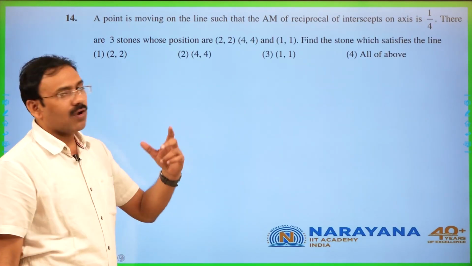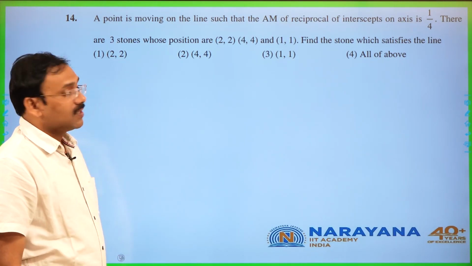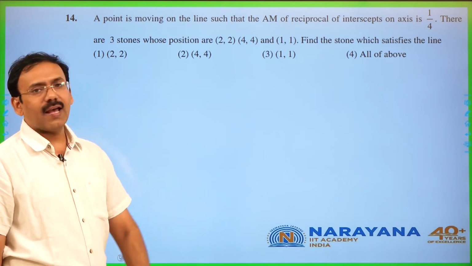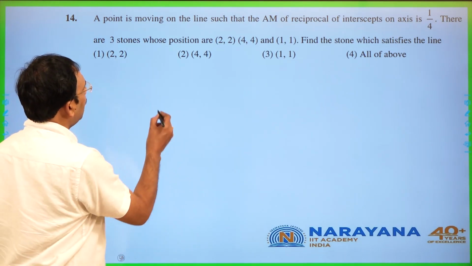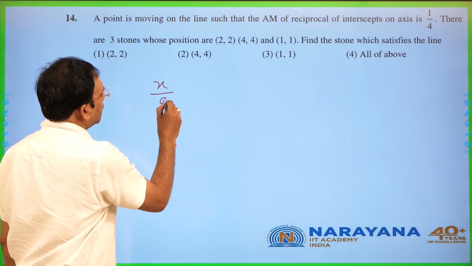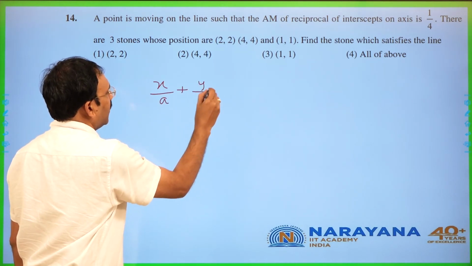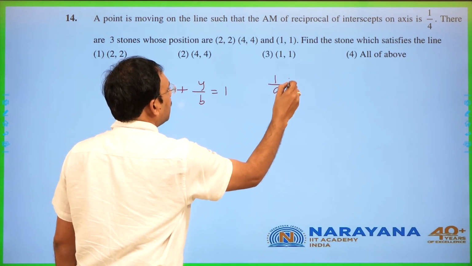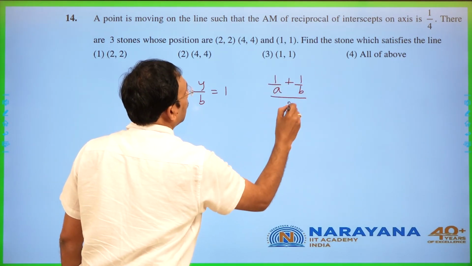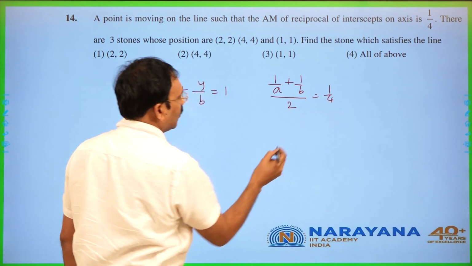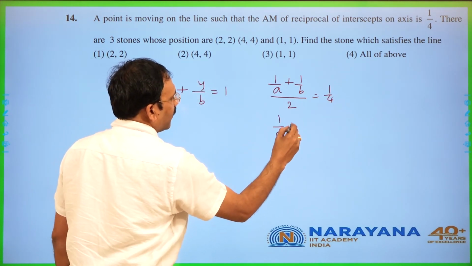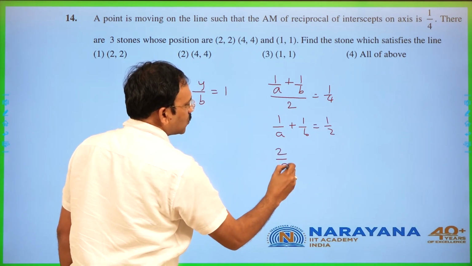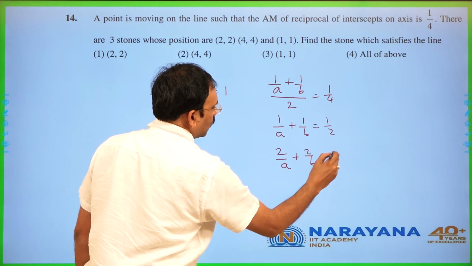The next, a point is moving on the line such that the arithmetic mean of reciprocals of intercepts on the axis is 1 by 4. You see, a line means you can take the intercept form, x by a plus y by b is equal to 1. He has given AM of reciprocals of the intercepts is 1 by 4, from which you can say 1 by a plus 1 by b is 2 by 4, which is 1 by 2, which is 2 by a plus 2 by b equal to 1.